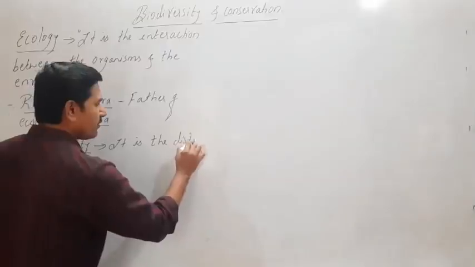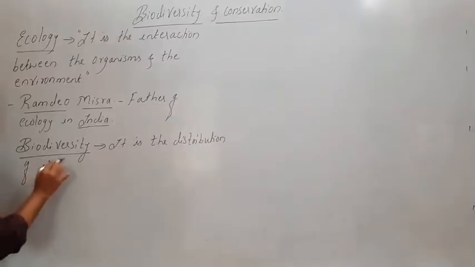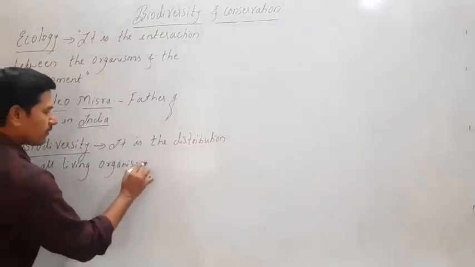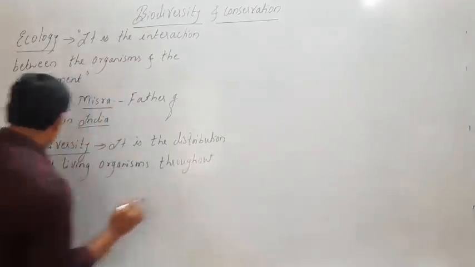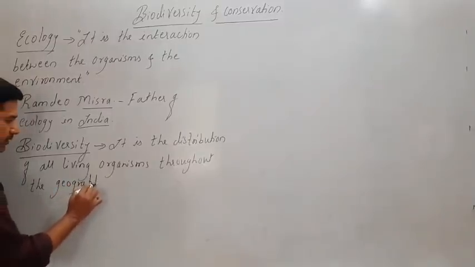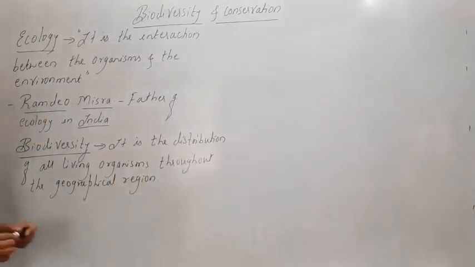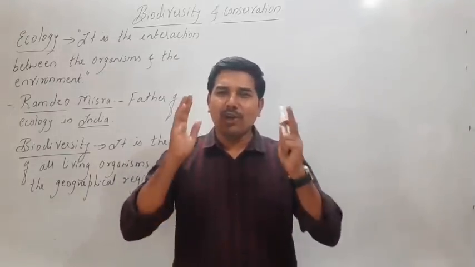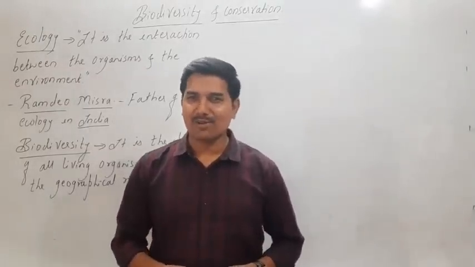So biodiversity deals with the distribution of all living organisms throughout the world or geographical regions. Now this is what is termed as biodiversity. Now we have a lot of biodiversity in nature. We have a lot of biodiversity even in our country also.